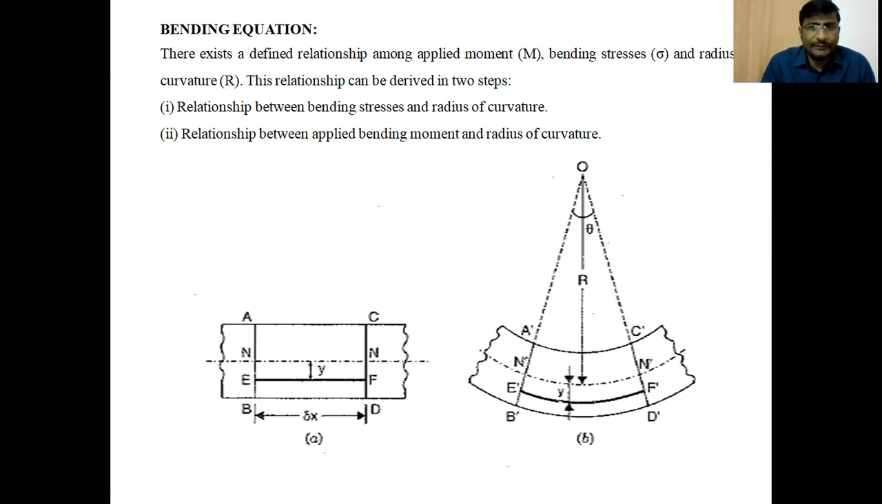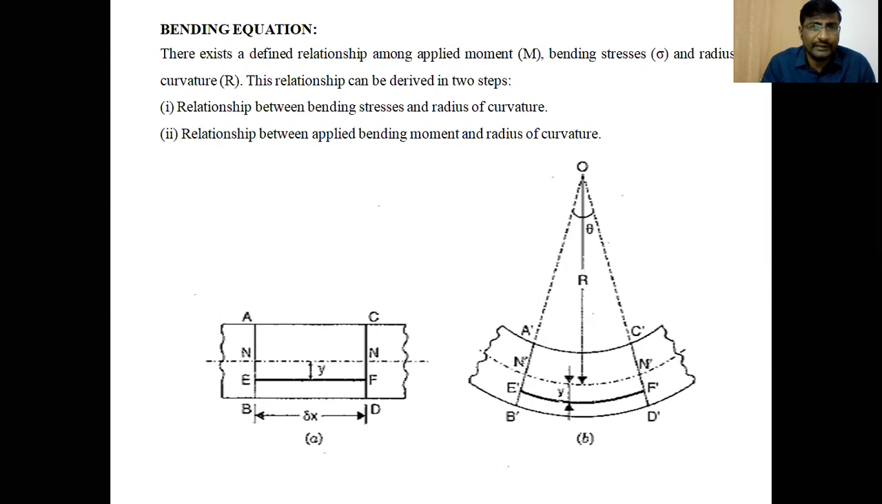During bending of a beam, it forms a radius of curvature, capital R, which is the distance from the center of curvature to the neutral layer. These are the three parameters which are related to each other in the bending equation. This relationship can be derived in two steps.